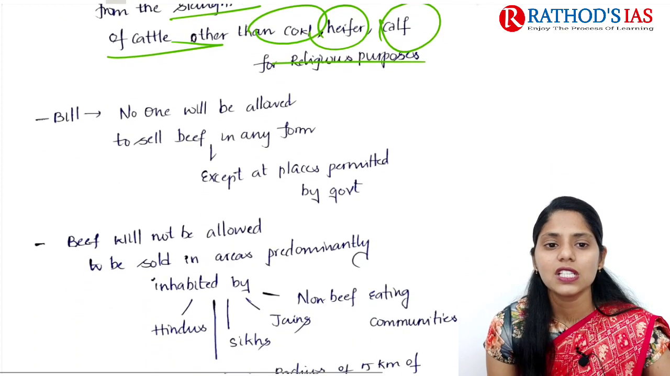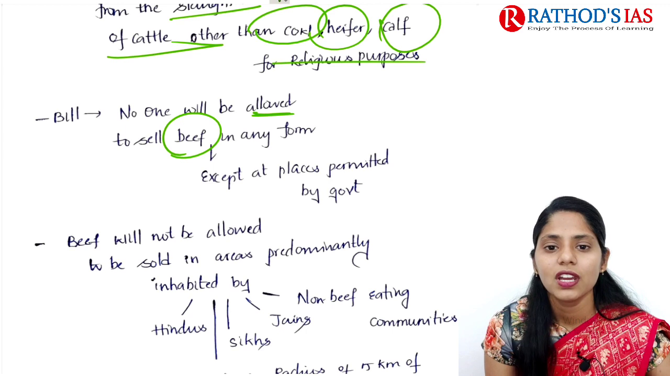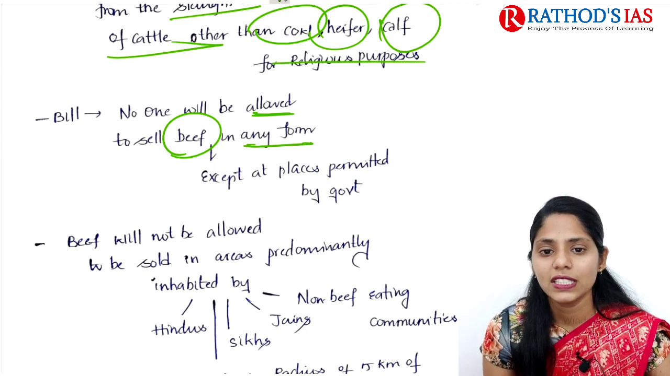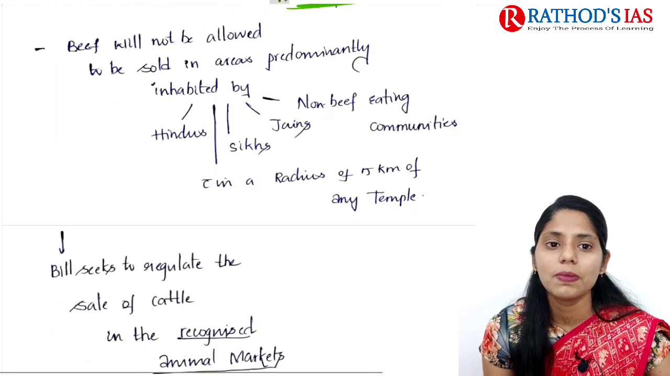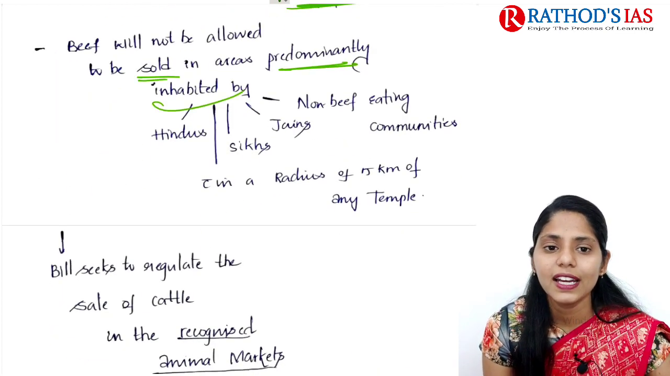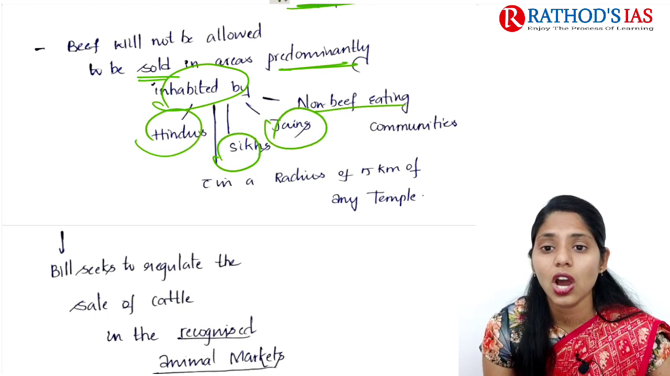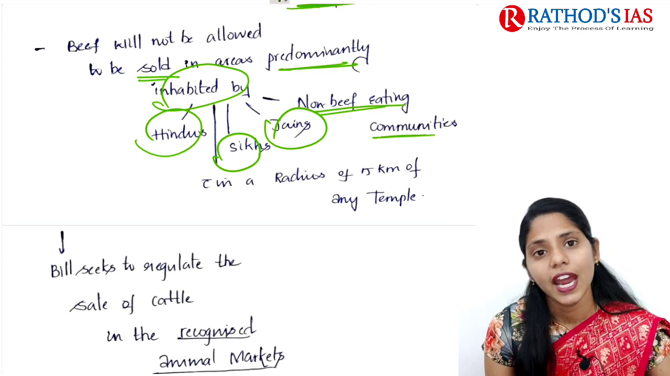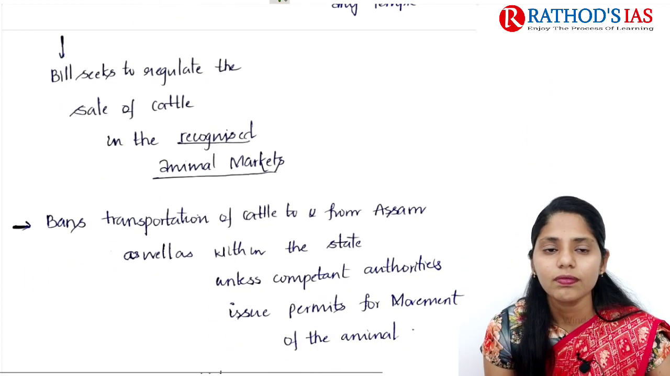And next one is, this bill also says that no one shall be allowed to sell beef in any form except at places which are permitted by the government. And next one is, beef will not be allowed to be sold in areas predominantly inhabited by Hindus, Sikhs, Jains, and other non-beef eating communities, and also within a radius of 5 kilometers of any temple.